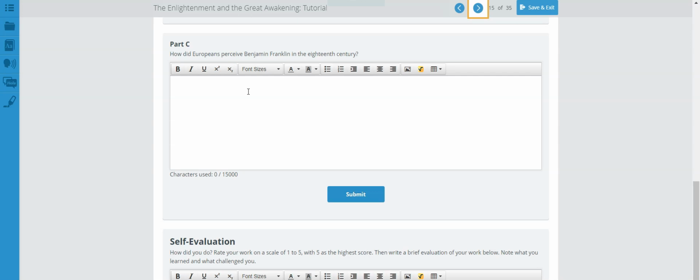And provide a good paragraph here. This way you are letting your teacher know that you are doing your job researching online about Benjamin Franklin.